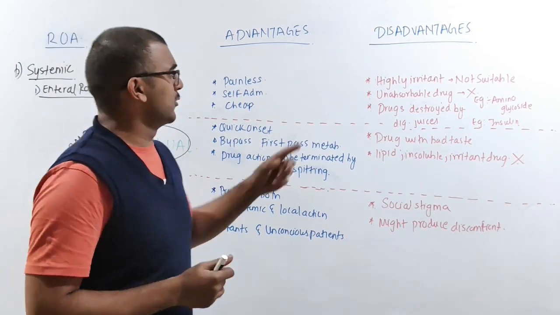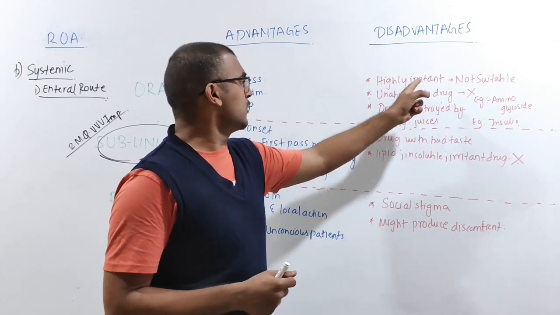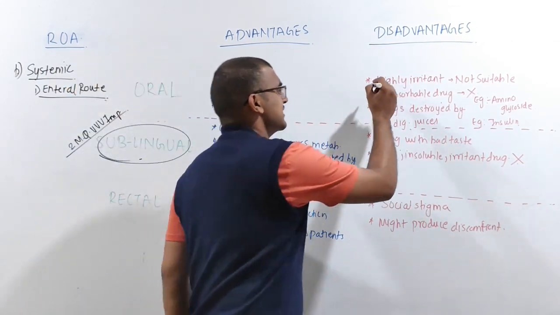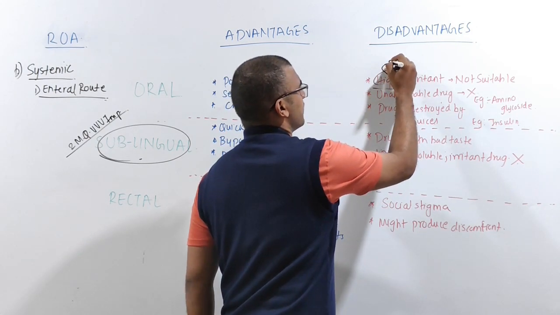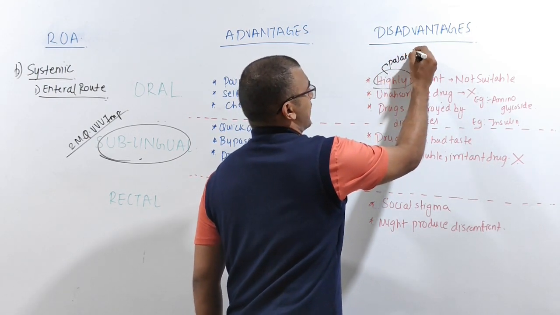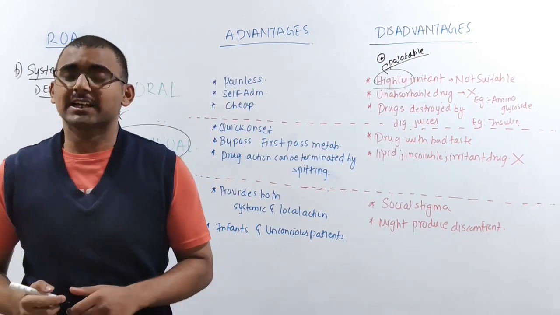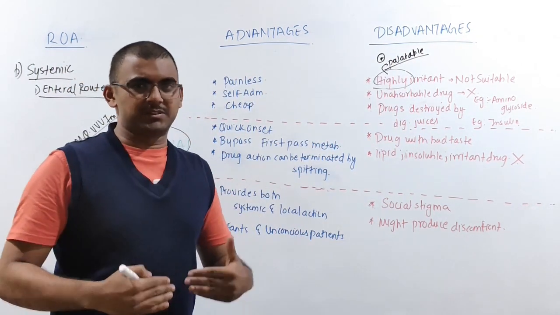Some drugs, the highly irritant drugs, are not suitable to take by the oral route. Then what about the drugs which are not palatable? What do you mean by palatability? Again, this also we have to fix. Palatability means that you should be able to accept the drug.